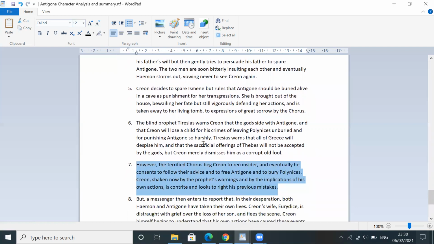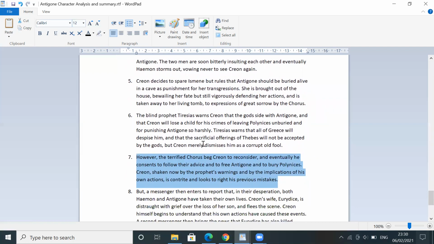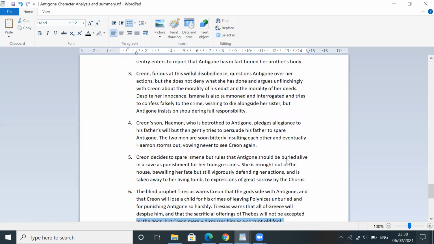The chorus begs Creon to reconsider, and eventually he consents to follow their advice and to free Antigone and to bury Polynices. Creon, shaken now by the prophet's warnings and by the implications of his own actions, is contrite and looks to right his previous mistakes. So basically this is the summary of the first half of the play that we are going to be reading together and studying together.